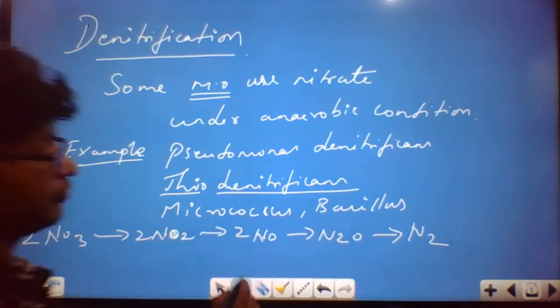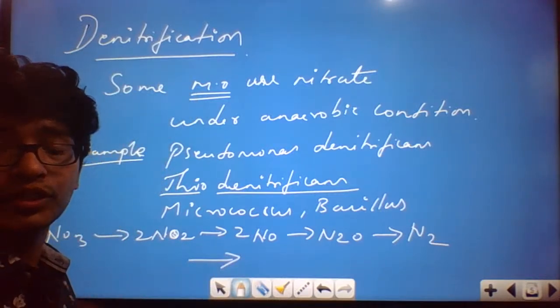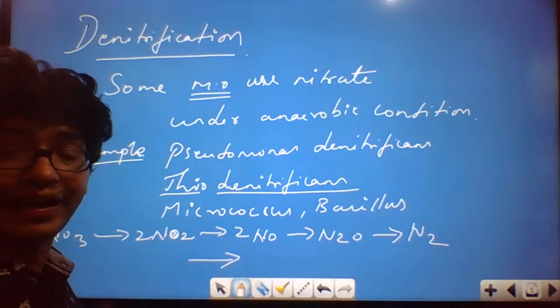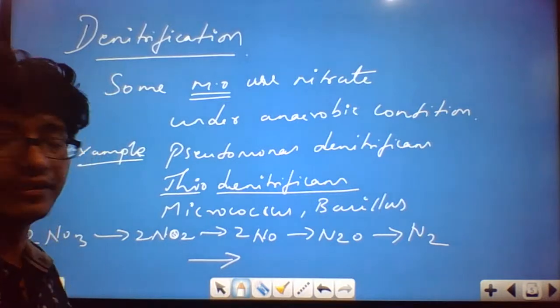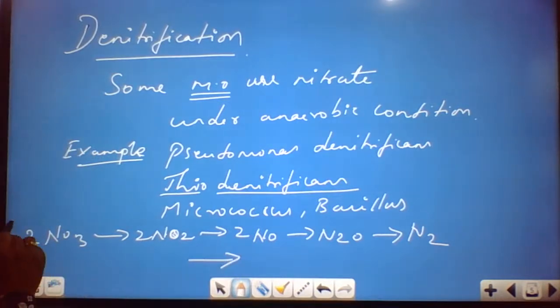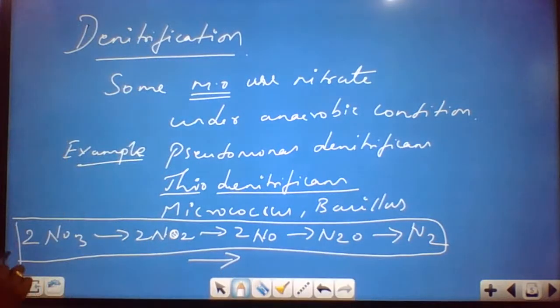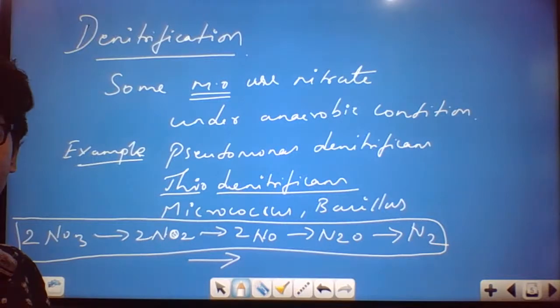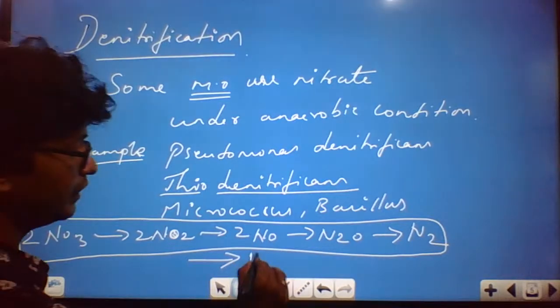What happens if this reaction takes place? Definitely the pH of the soil will be greatly affected. Will the soil become alkaline, neutral or acidic if denitrification occurs? Looking at this reaction, what will be the fate of the soil as far as pH is concerned?